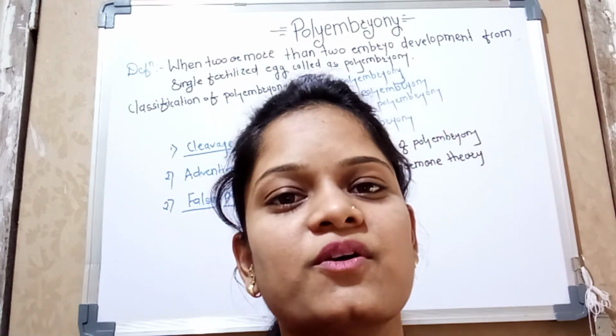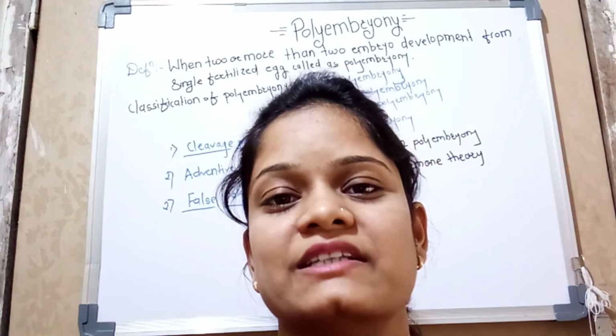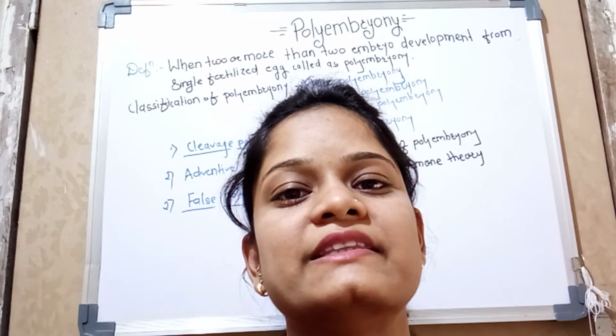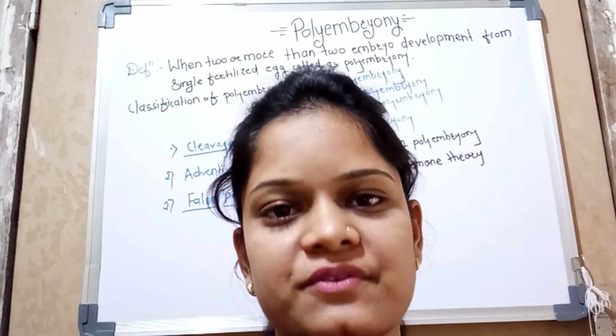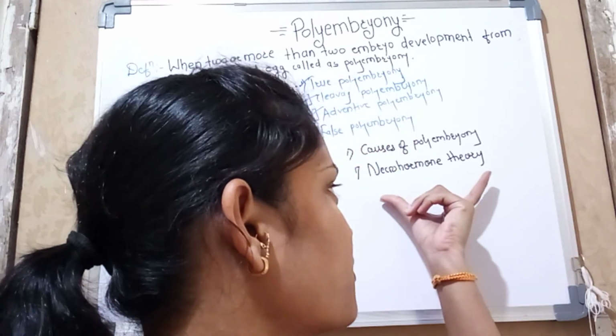In the necrohormone theory, the nucellar cells, which are degenerating cells, stimulate their neighboring cells to form the embryo sac or to form the embryo. That is called the necrohormone theory.